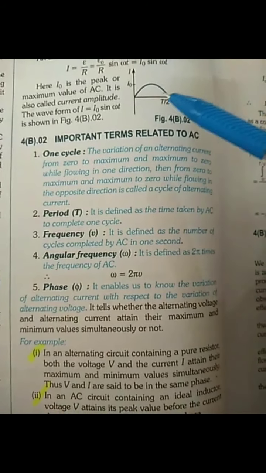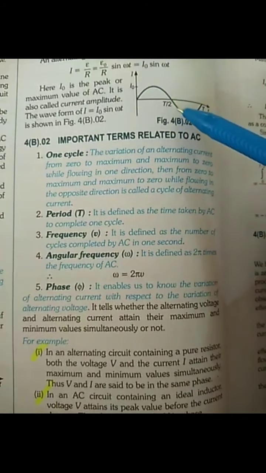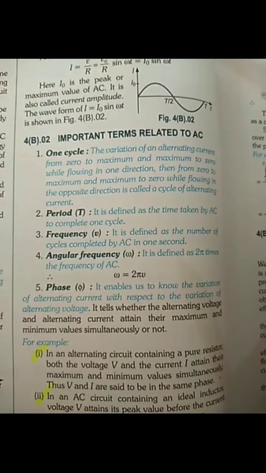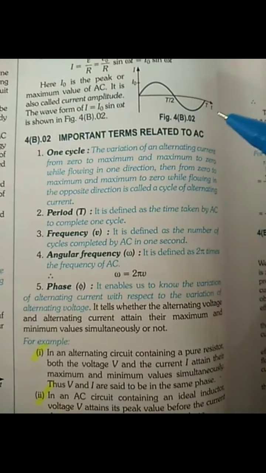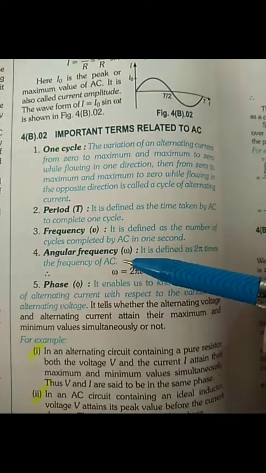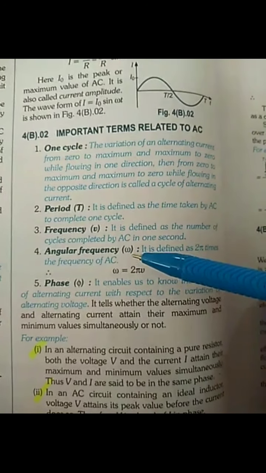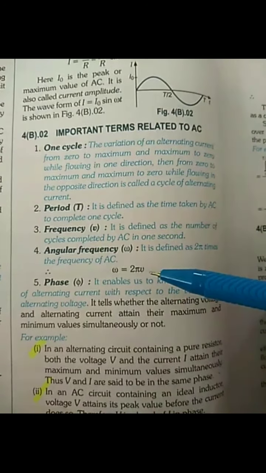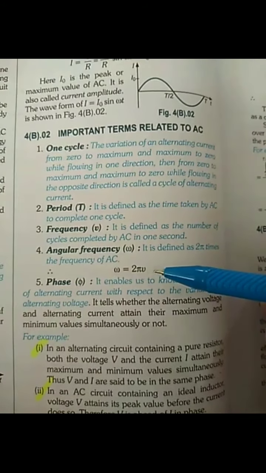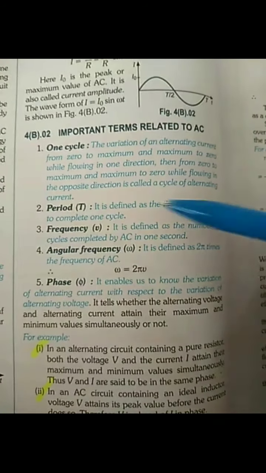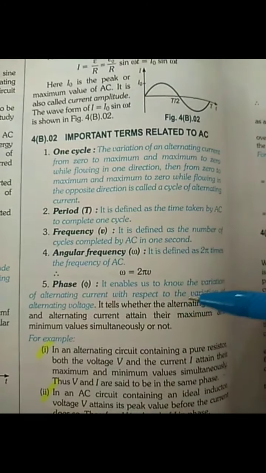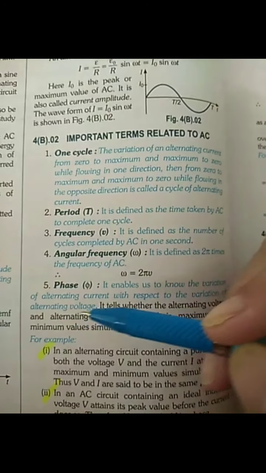Frequency. It is defined as the number of cycles completed by AC in 1 second. Angular frequency. It is defined as 2 pi times the frequency of AC. Angular frequency is denoted by omega, which is equal to 2 pi mu, where mu is called the frequency of AC.